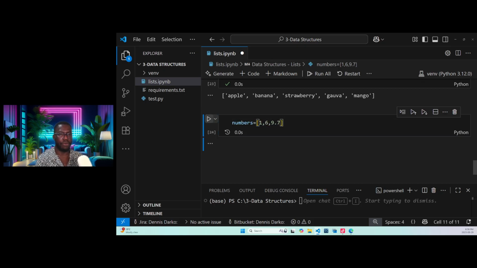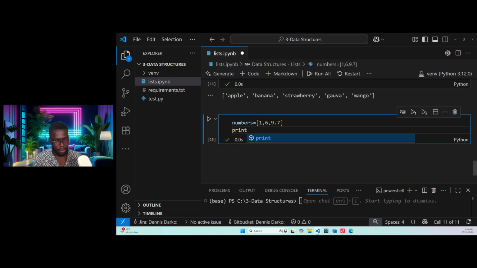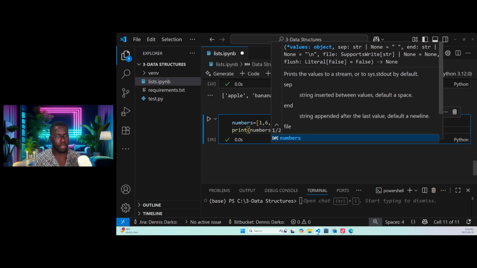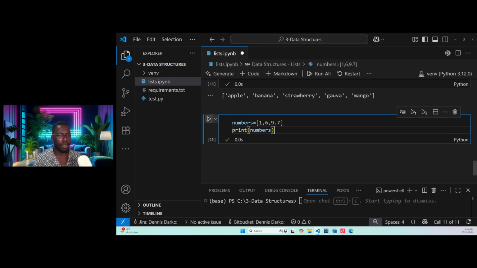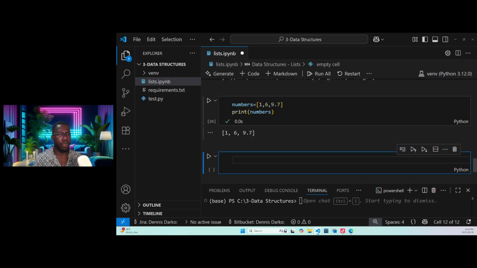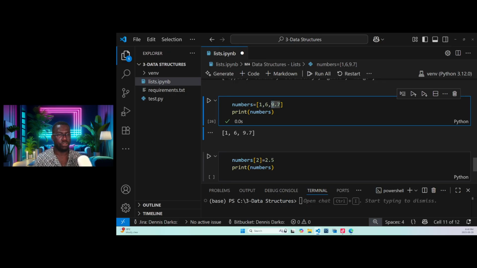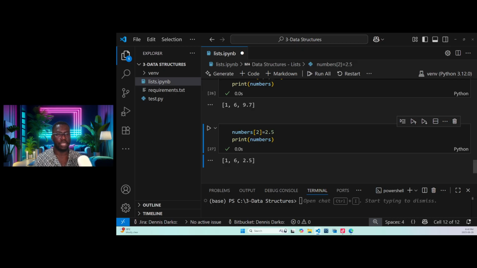When we run this, we get 16 9.7. When we want to modify, all we need is to change this. The index is 2, so numbers[2] equals 2.5. We want to change 9.7 to 2.5. Once we run, we should get 16 2.5.